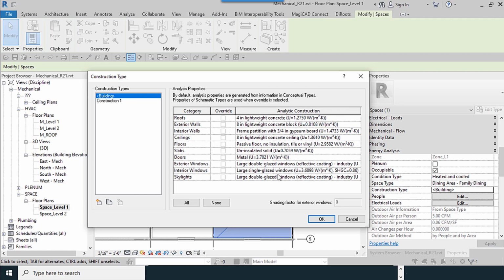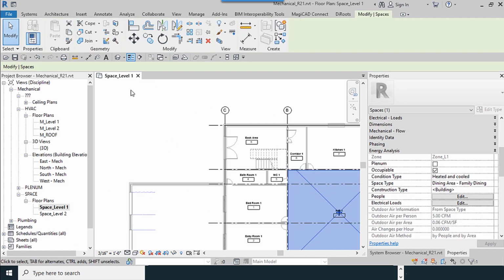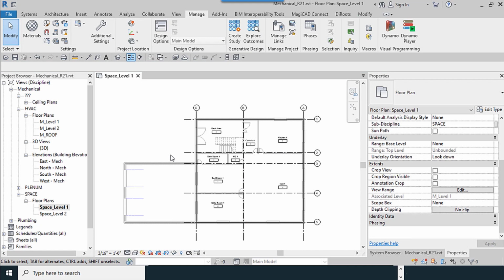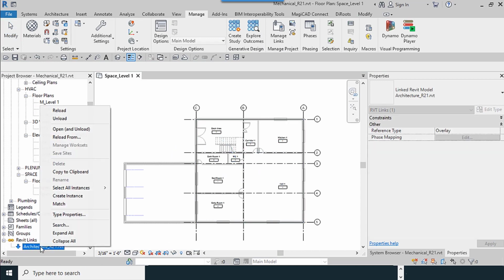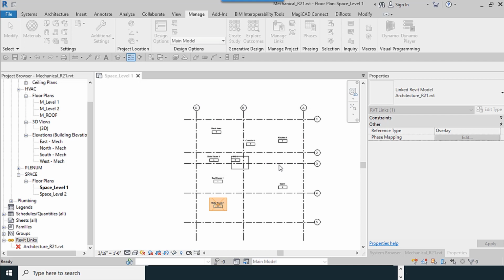It is important to know that we don't use this when we do these calculations exactly in the architecture file. For example, I link the file, so the software doesn't know about the materials. So I go to the architecture file.